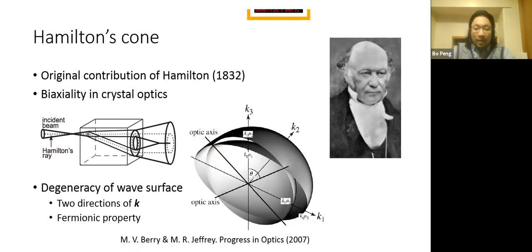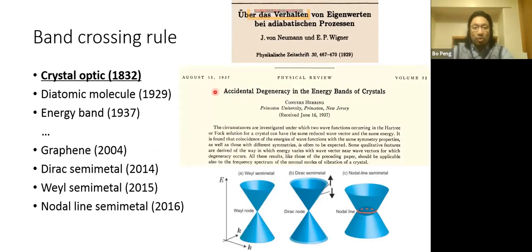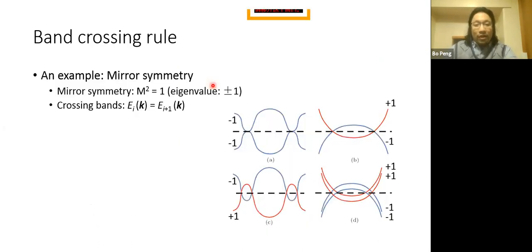And what he finds is that this band crossing actually forms some fermionic properties, and this two direction of the wave vector can be seen as the irreducible representation of two wave functions. Therefore, we have a band inversion rule, a band crossing rule that can be related. The key information is if the two wave functions belong to two different irreducible representations, we can automatically get the band crossing rule. And I'll just show one example of this band crossing rule.